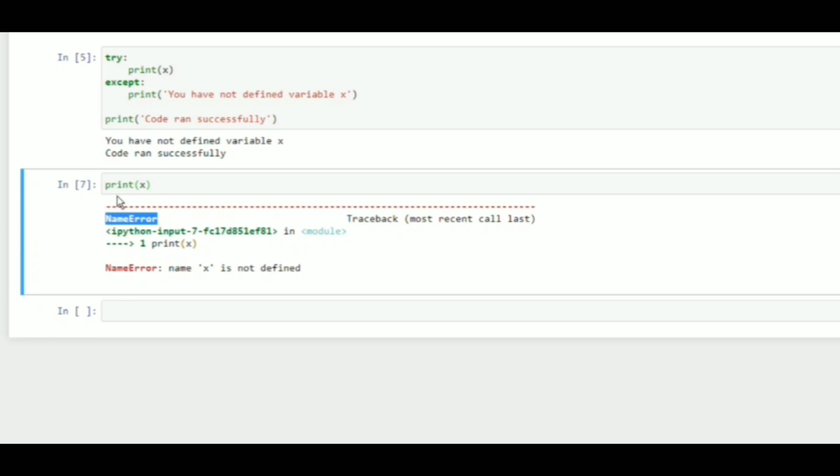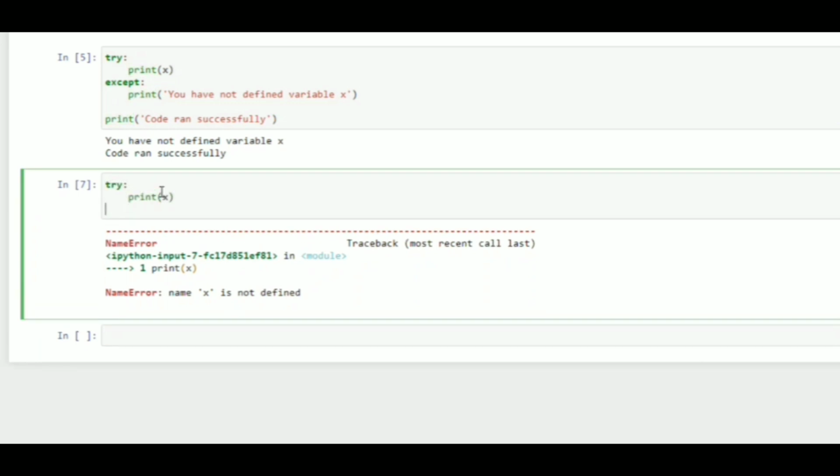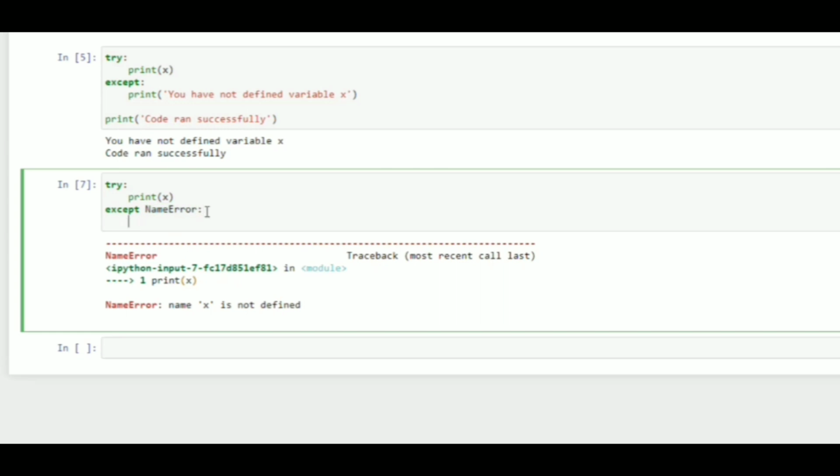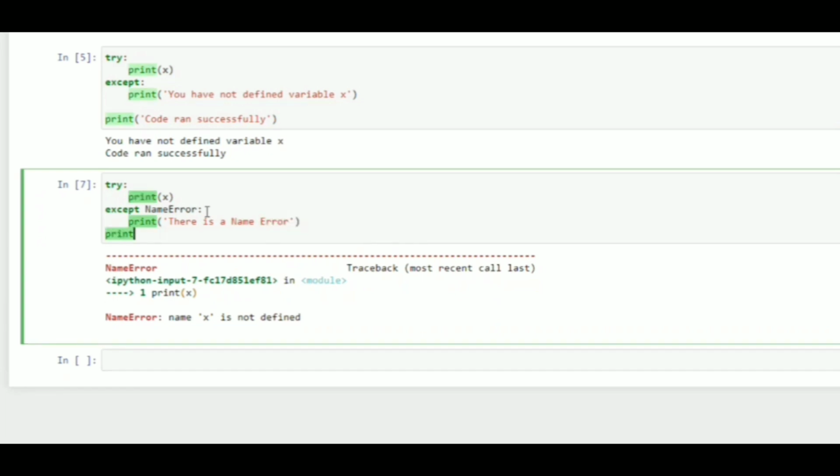For example, I will say try this code, and if there is a NameError, I will write except NameError: print there is a name error. And I will print code executed. So let's run this code.